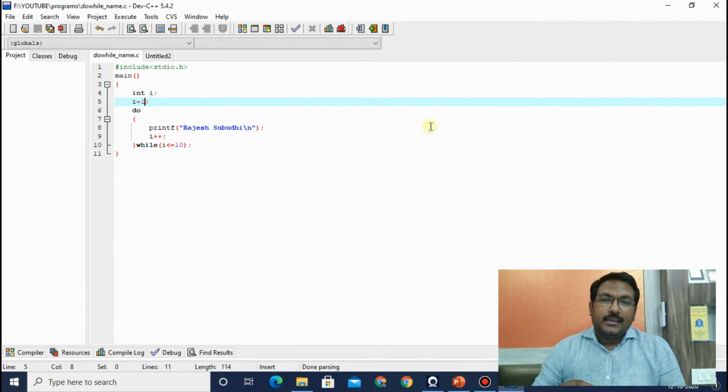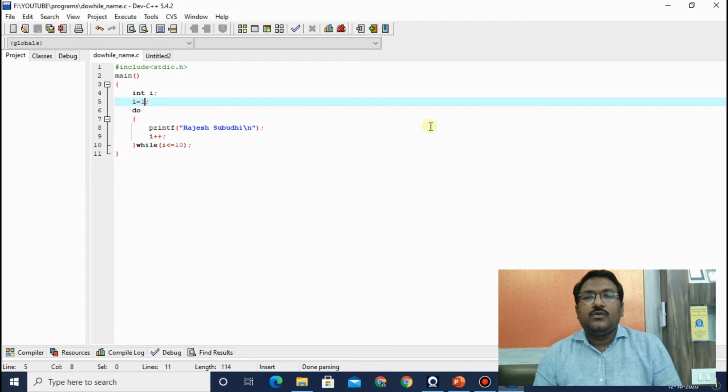So when it is executed the first time, even if your condition is false, it will print your name once. It is compulsory because the code is executed. After executing the loop body, it will check the condition, and when the condition comes false, it will go out of the loop. Let us first check with that valid condition whether it is printing the name 10 times or not. So this is the program we will compile here.